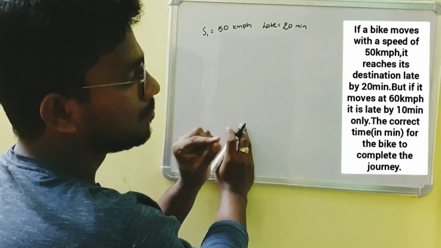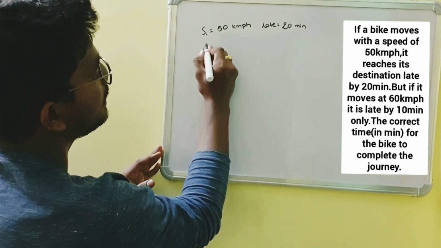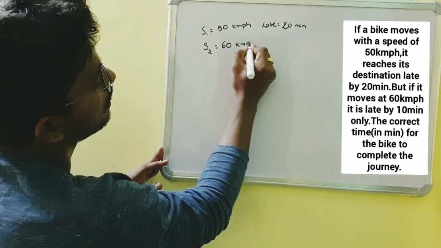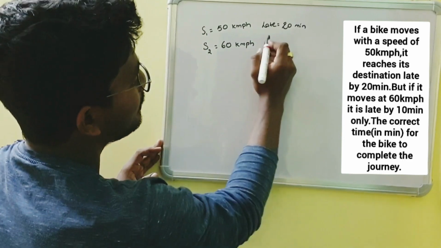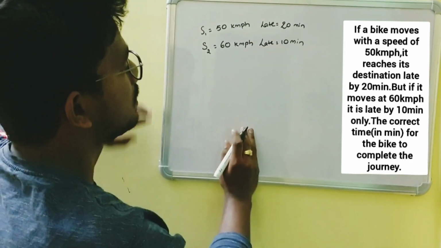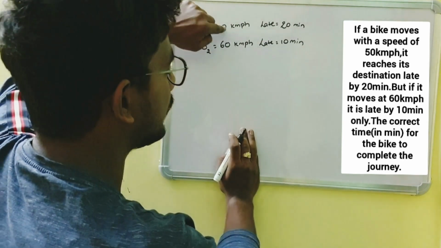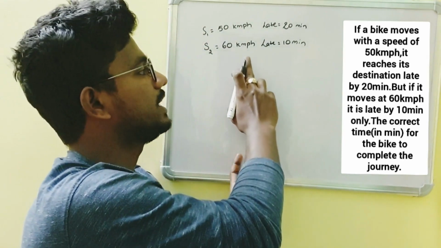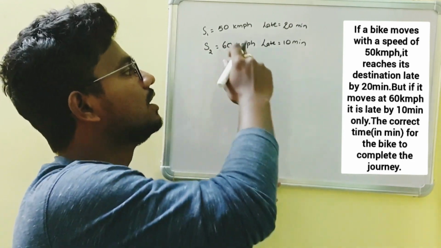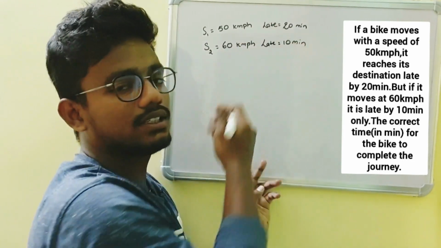But if he moves at 60 km per hour, he is late by 10 minutes only. See, he has increased his speed from 50 km to 60 km per hour. As speed and time are inversely proportional to each other, the time gets decreased.